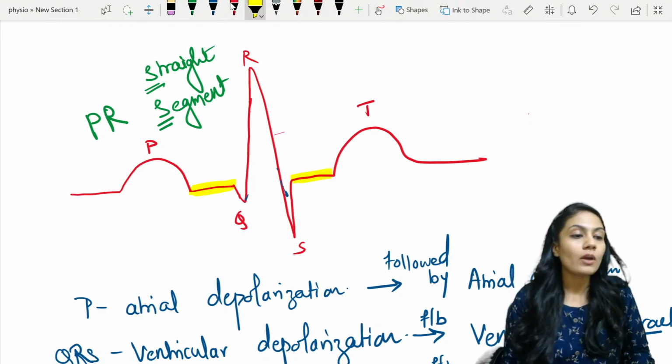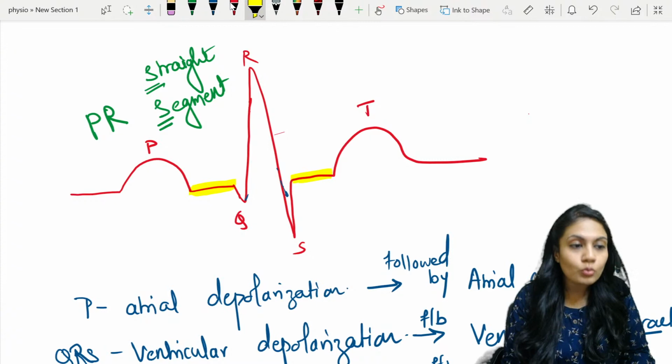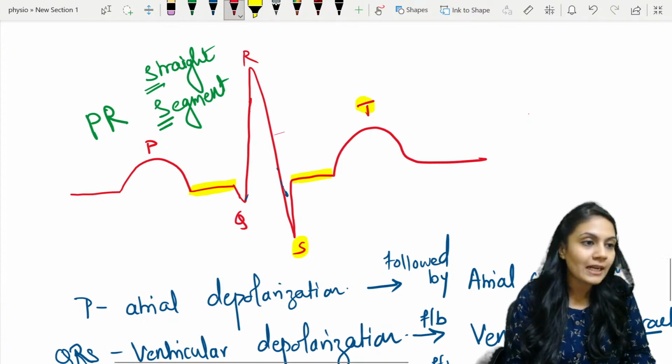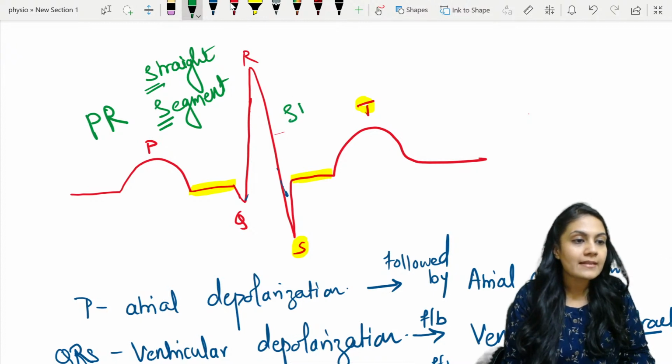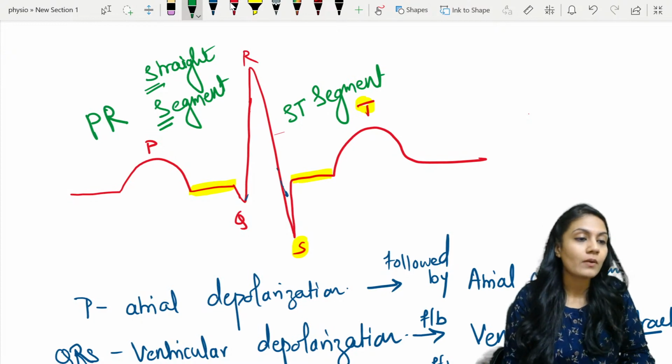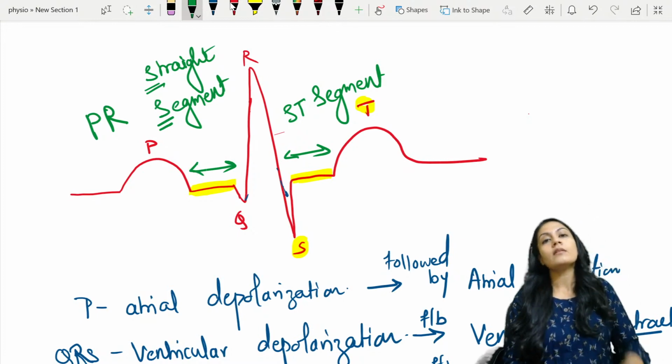Now, if I talk between these two things, that is between the S and T, I'm going to have a straight line. So what am I going to call it? ST segment. So easy, very easy, right? So these are the segments which I drew over here in green.